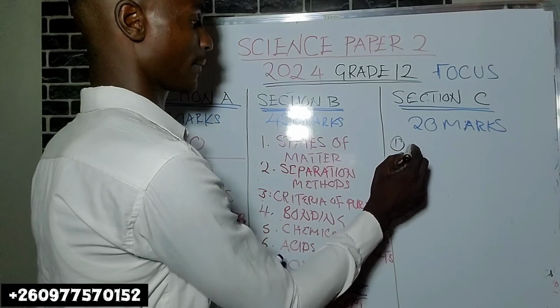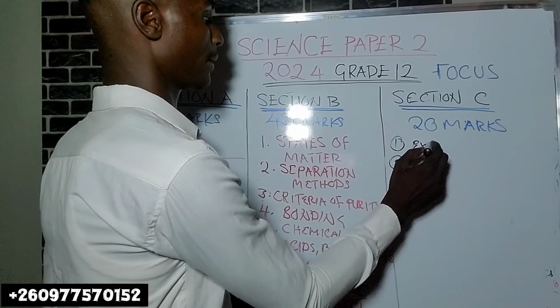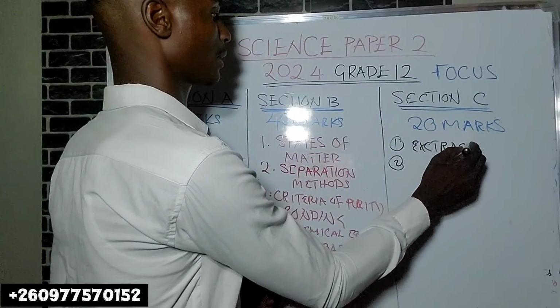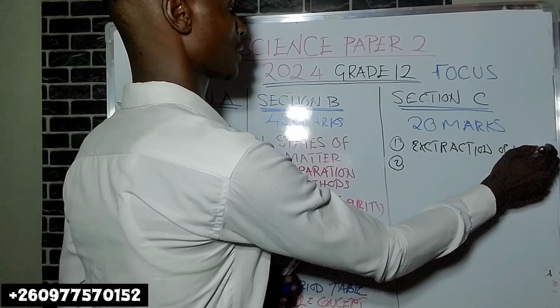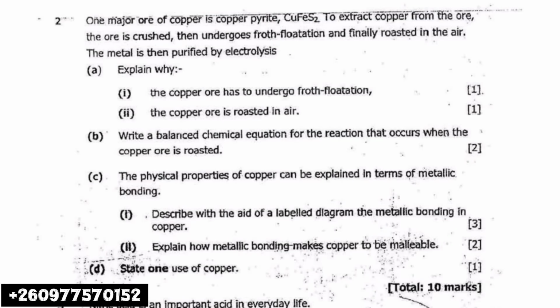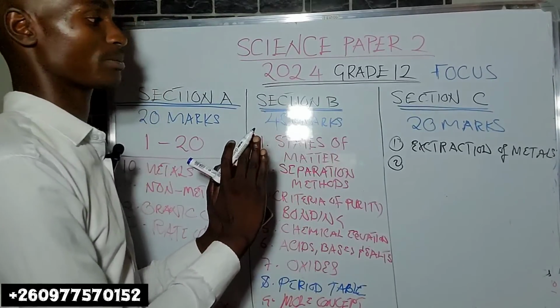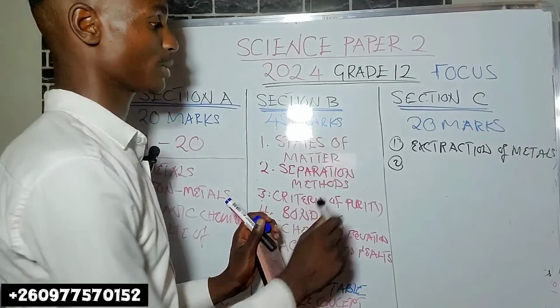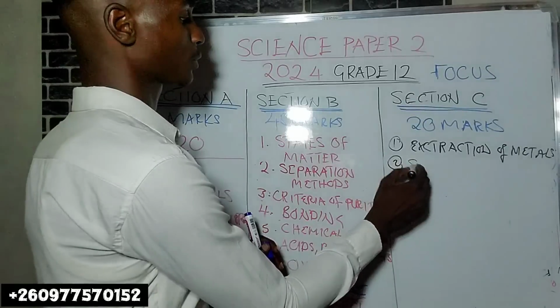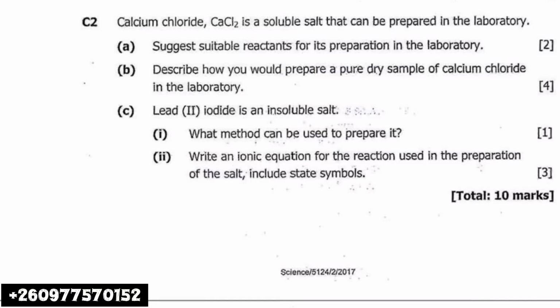Extraction of metals. You should know one. Extraction of metals may be in section C or section B. Okay? Extraction of metals. Also, salts. Preparations of salts.